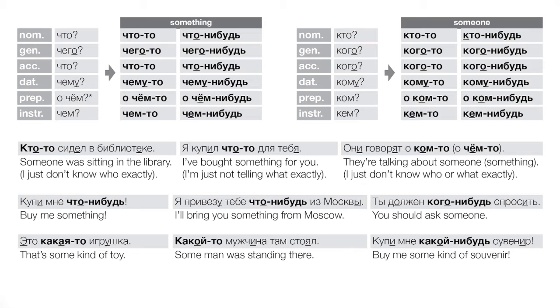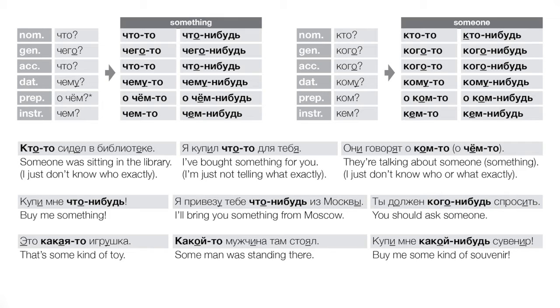But again, in English here, we would say some guy was standing there. I saw him. I know he was there. I don't know who he was. Exactly. Okay, купи мне какой-нибудь сувенир. Again, buy me some kind of souvenir, right? The souvenir hasn't been bought yet. We have a future event. We want some kind of souvenir, but we really have no idea what it might look like.